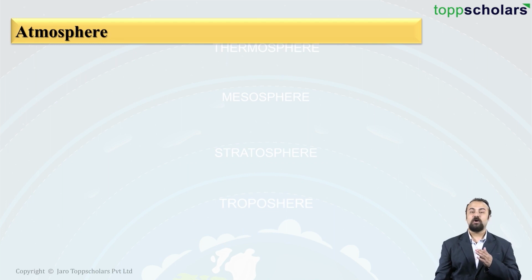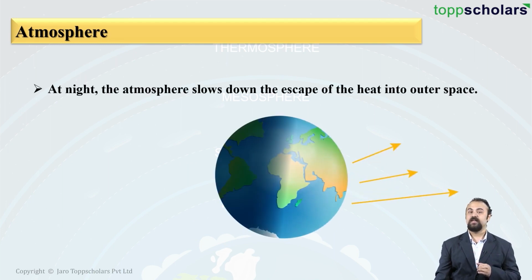Now let us see what occurs at night. At night, students, the atmosphere again helps to keep the temperature at an optimum level. Because at night, as the solar radiations are not reaching a part of the world, what can happen is the earth can become very cold.